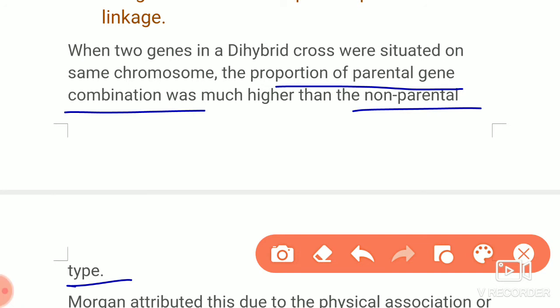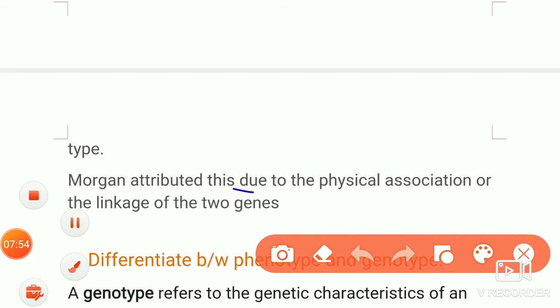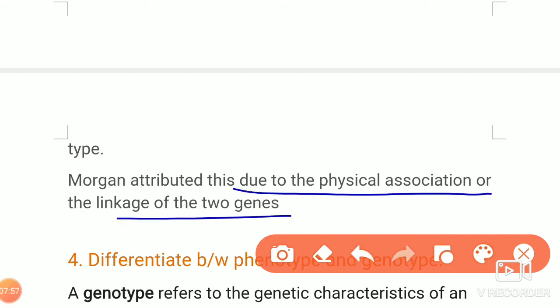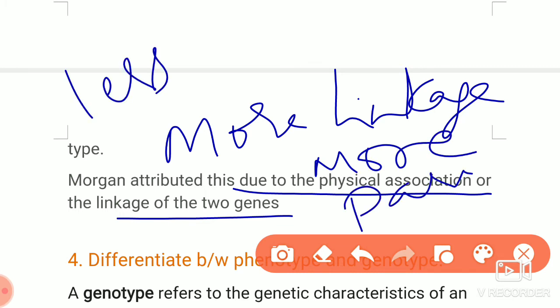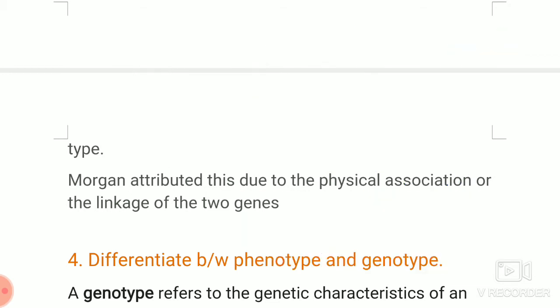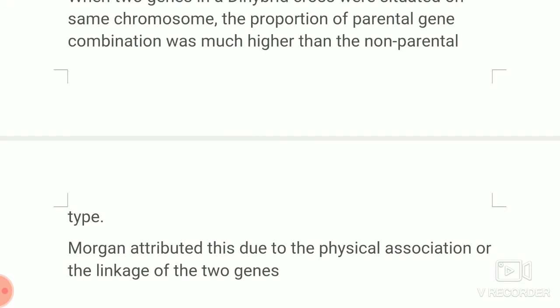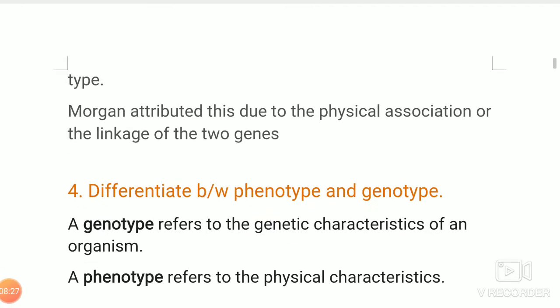That's the conclusion drawn by T.H. Morgan. The next is one more reason: this is due to physical association, that means linkage of the two genes. If more linkage, more parental combination. If less linkage, then non-parental combination, that means a new combination will come. That is the second conclusion. So two conclusions have been shown, two points you have to write as the answer. This is 1 and this is 2.